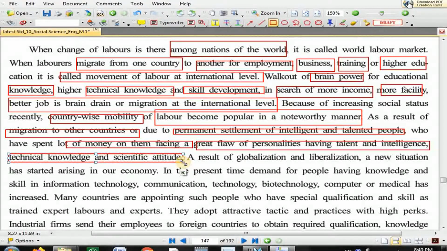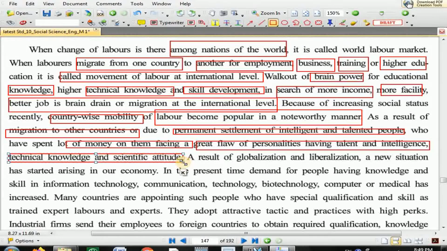Which people? Intelligent people, talented people who spend a huge amount of money. One country will face the flow of personalities having talent and intelligence and technical knowledge and scientific attitude. These kind of quality people will move from one country to another country. So in that situation, it creates a problem.